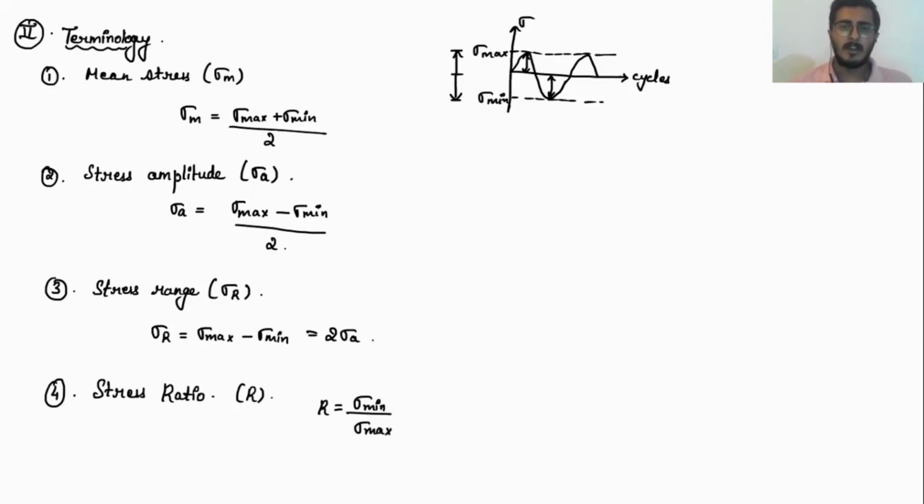Now the final terminology is the amplitude ratio. This amplitude ratio is represented by capital letter A. It is sigma maximum minus sigma minimum upon sigma maximum plus sigma minimum.